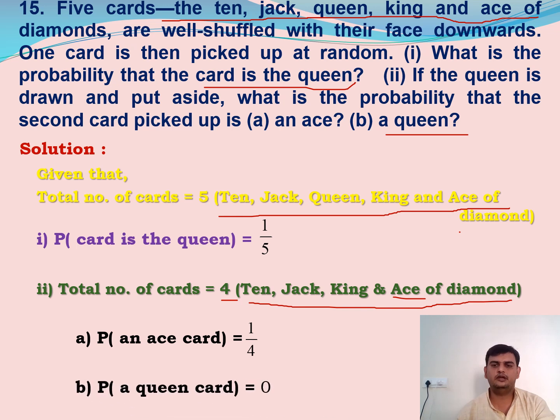Now getting probability of a queen. Do you find any queen card in this? No. Means 0. The answer we get is 0, which is an impossible event. This is about problem number 15.